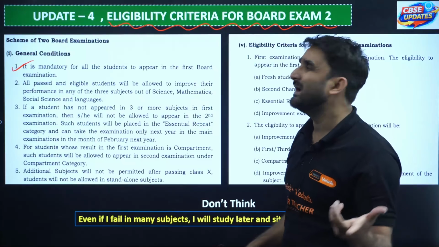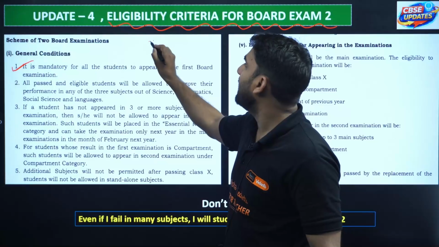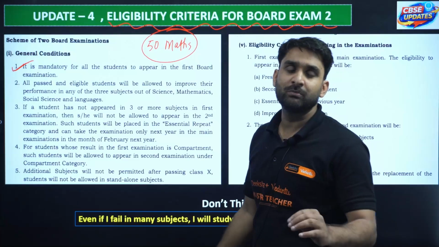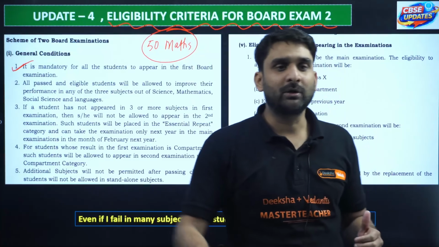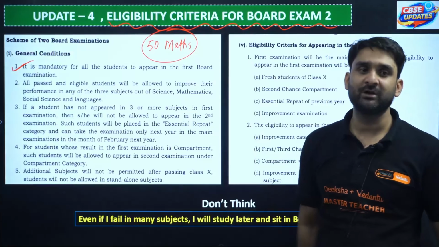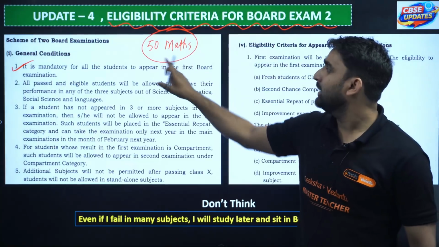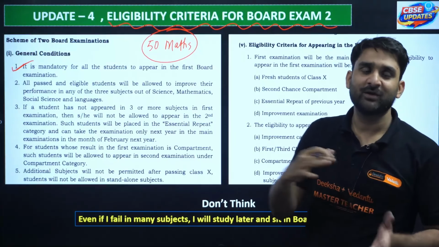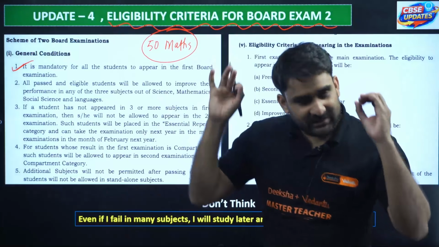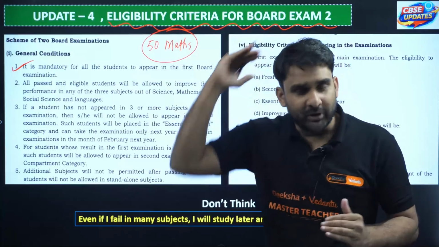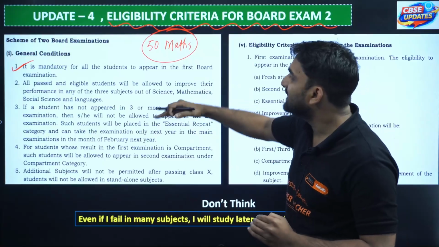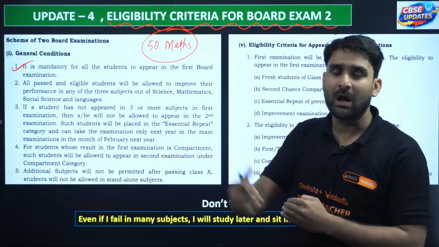Yes, my dear, if unfortunately any student got 50 marks in maths, and he or she wants to improve these marks, to get a good college, good school, or the stream that he or she dreams to opt for in future, and wants to get around 70 or 80 marks, so they are eligible to sit in the board exam to get good marks. You can enhance your skill by doing revision and hard work.